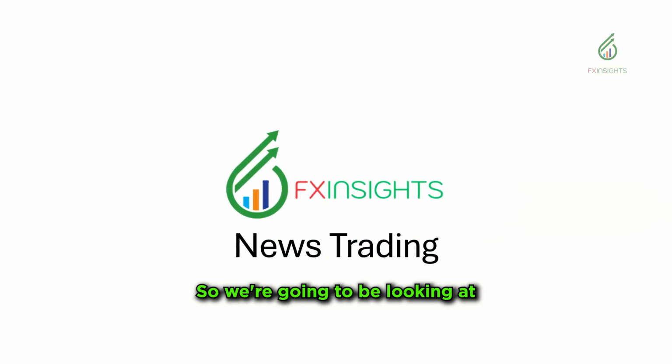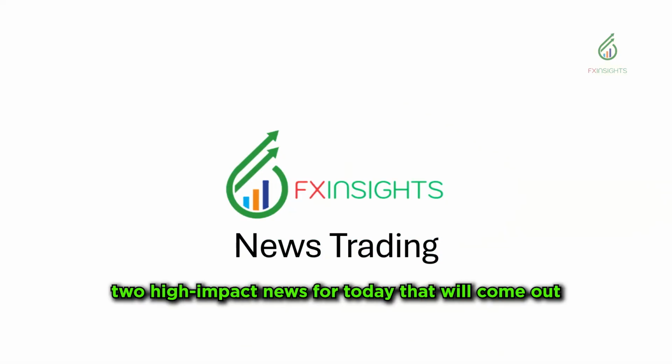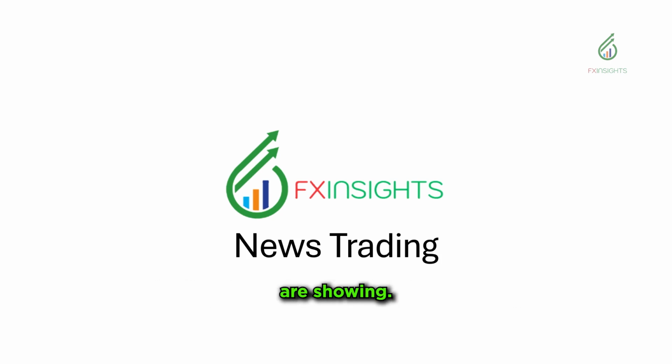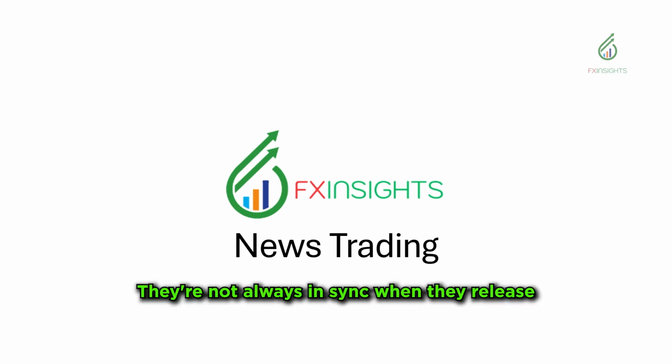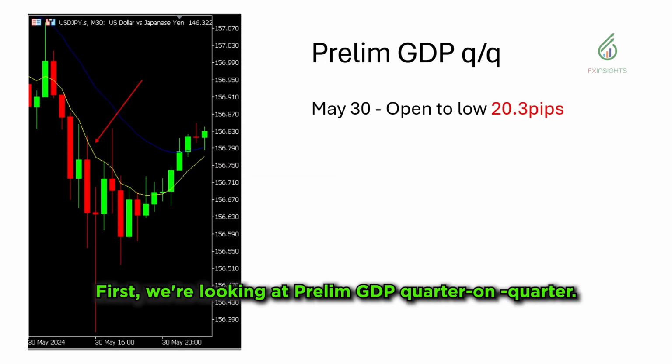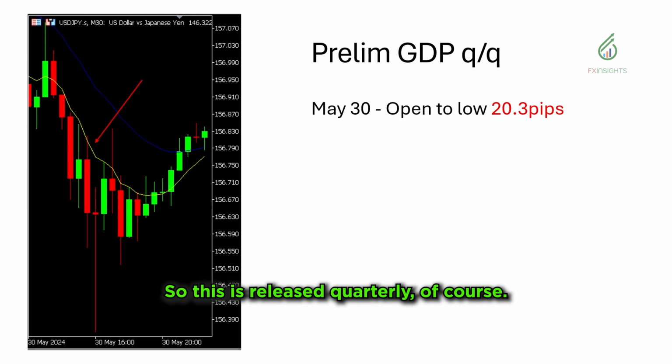We're going to be looking at two high impact news for today that will come out at the same time. They have very different data that they're showing. They're not always in sync when they release their high impact news. First, we're looking at Prelim GDP quarter on quarter. This is released quarterly, of course.